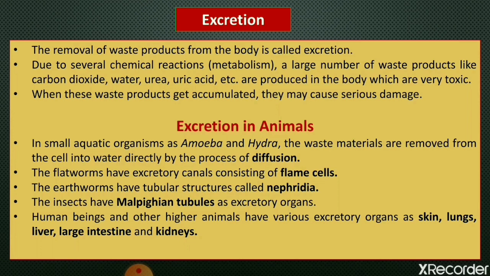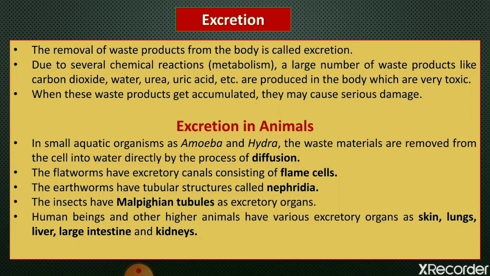So the human body has many organs for the removal of waste from the body. The organs for the removal of waste materials in the human body are lungs, kidneys, liver, sweat glands, etc. Many types of waste are produced after metabolic processes, such as carbon dioxide.